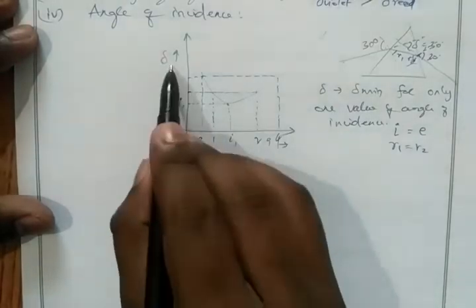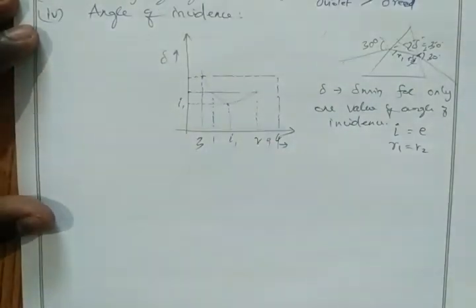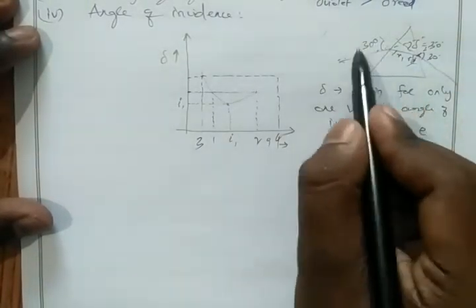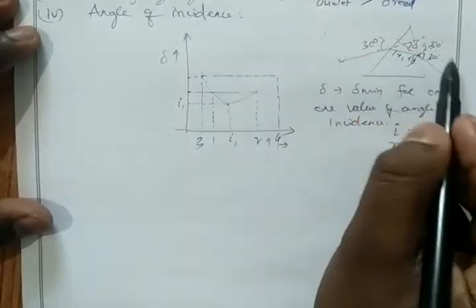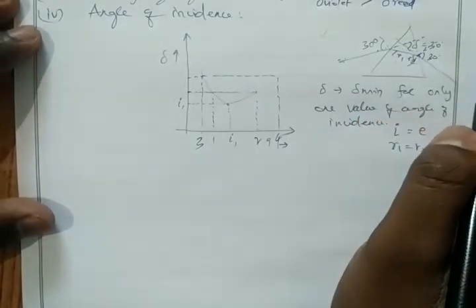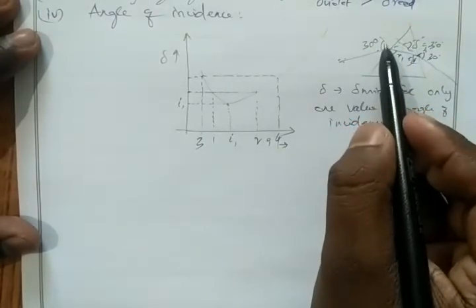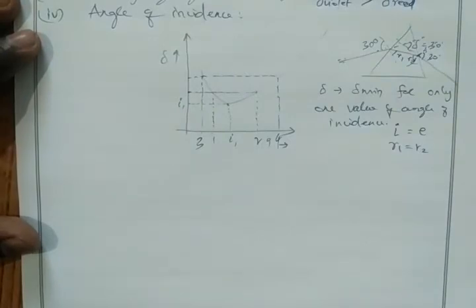So 1, 2 for the same deflection, 3, 4 for the same deflection. So how is it possible? When you look from this side, this is your incident angle. Okay, you have some deflected angle here. When you look from the other side of the prism, this is your incident angle. Here you have a deflected angle. So just like that, we have two angles of incidence for the same deflection. Okay, we have two deflections.